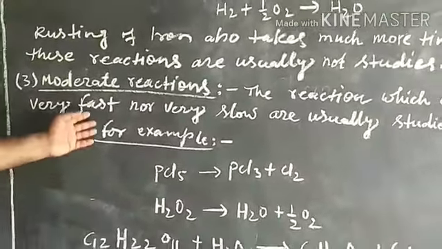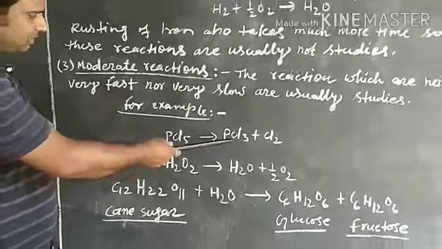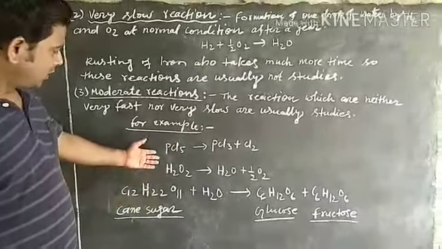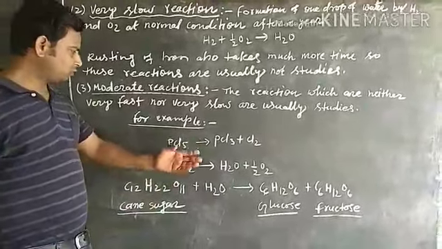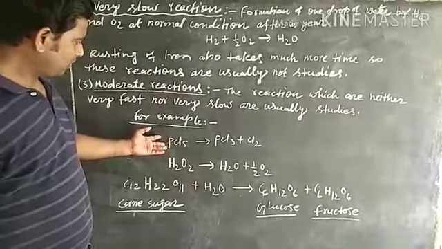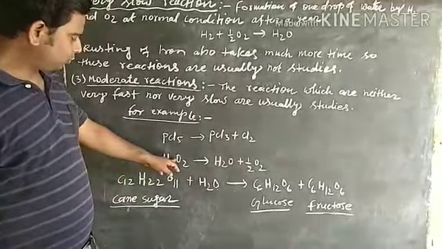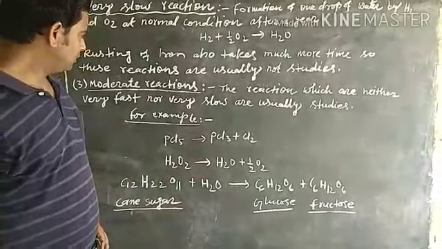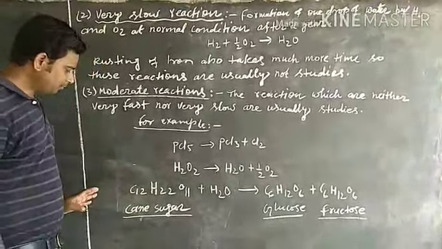Some examples of such reactions are PCl5 to PCl3 and Cl2. When PCl5 breaks into PCl3 and Cl2, this is a moderate reaction. And splitting of H2O2, means hydrogen peroxide, into H2O and half O2 is a moderate reaction. Such reactions are studied in this chapter.